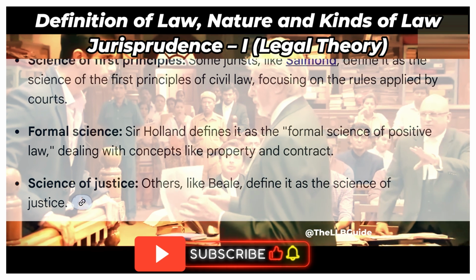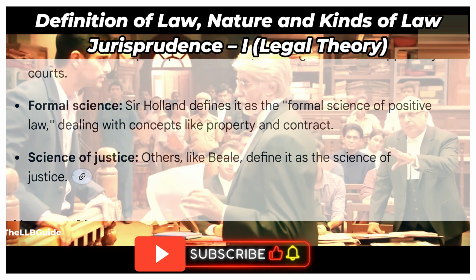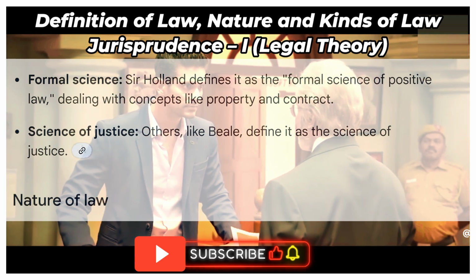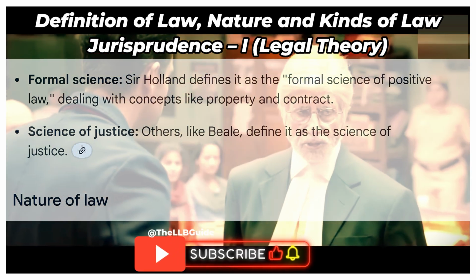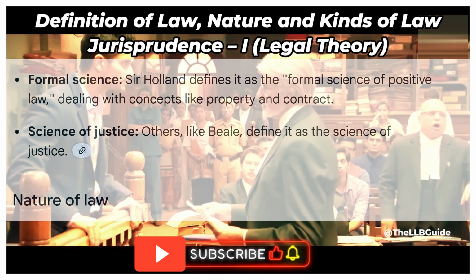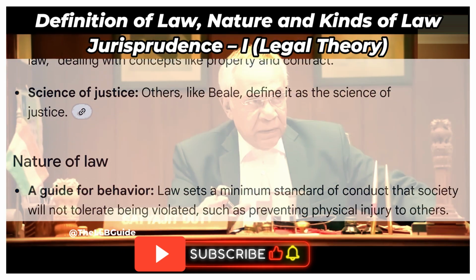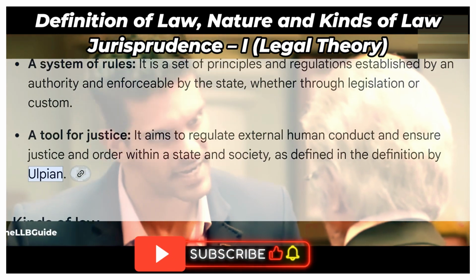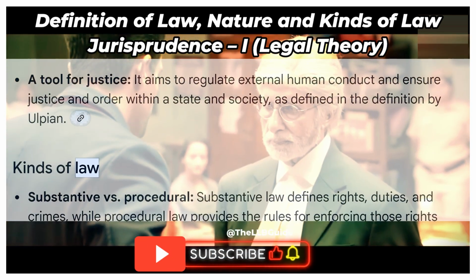2. A system of rules. It is a set of principles and regulations established by an authority and enforceable by the state, whether through legislation or custom. And 3. A tool for justice. It aims to regulate external human conduct and ensure justice and order within a state and society, as defined in the definition by Ulpian.